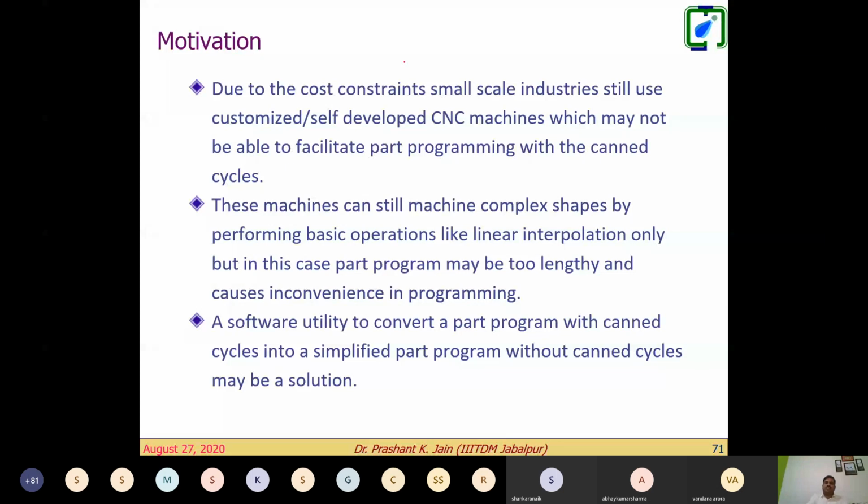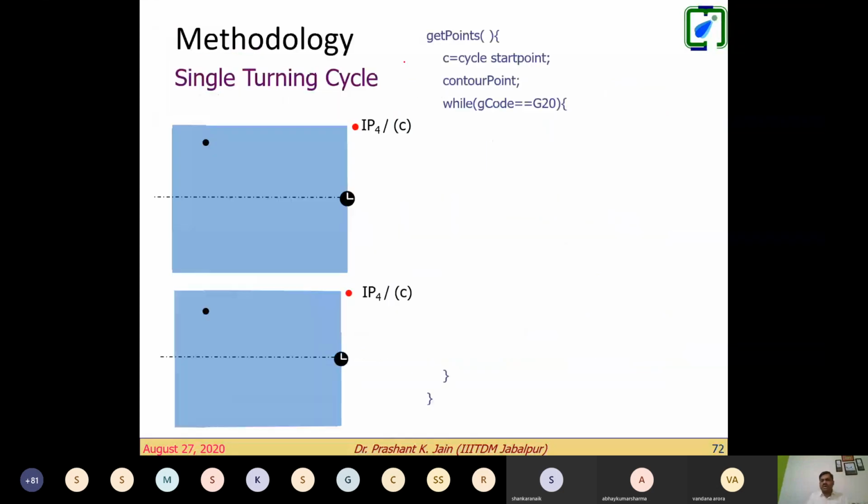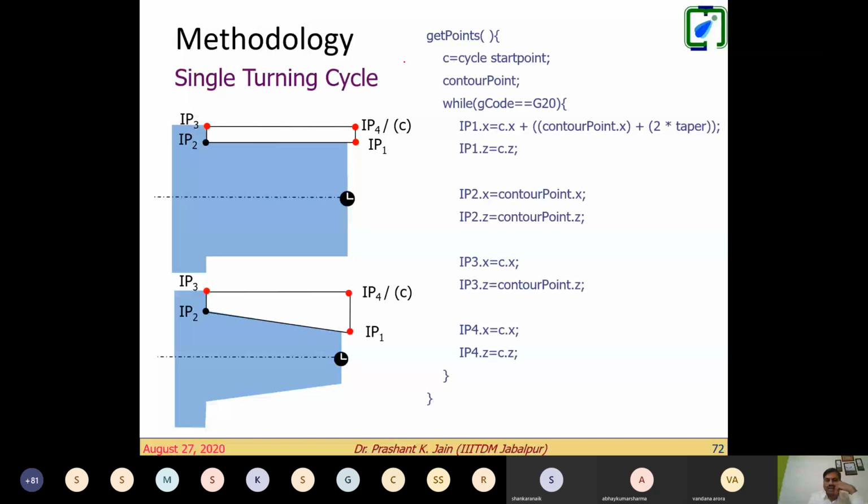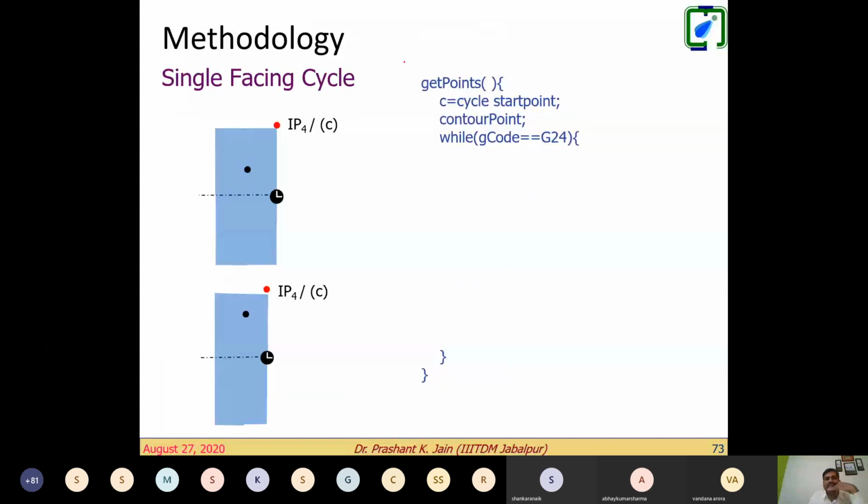The methodology for single turning is this, right? The tool will start from here, go down, this much material we removed, and come back. And these are the codes to be followed while writing for single turning as well as taper turning. Similarly for facing, you see the tool will move first along the Z axis and the cut would be taken perpendicular to the Z axis in this way, right? So facing is performed.